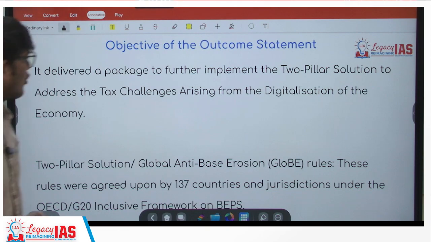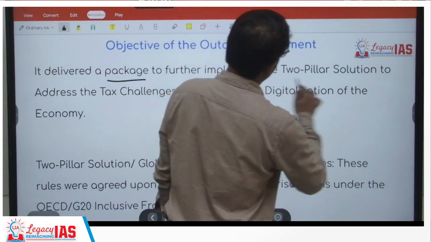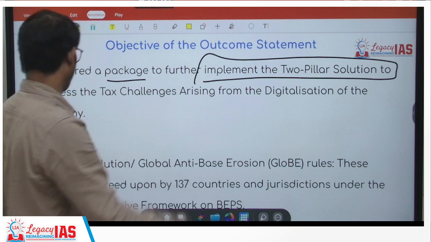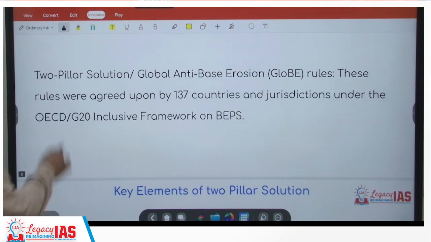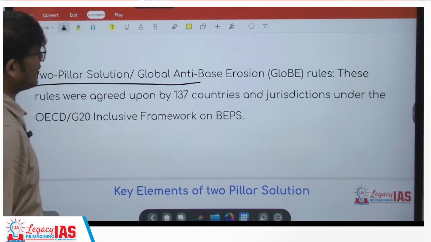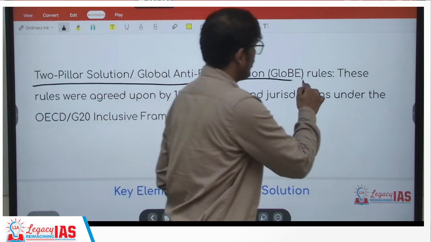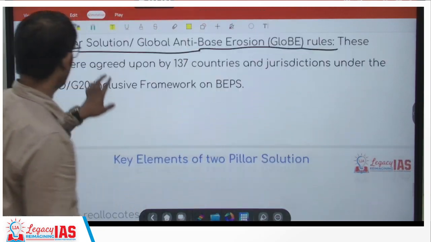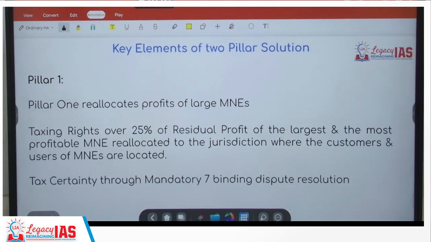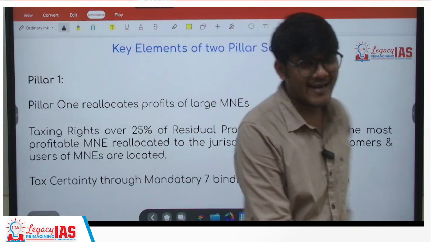Okay. Now they came up with the objective statement. The objective statement talked about a package of implementing the two-pillar solution. So we'll see what the two-pillar solution is. Two-pillar solution and the global anti-base erosion rules. Okay. So let us see the two-pillar solution and the key elements therein.